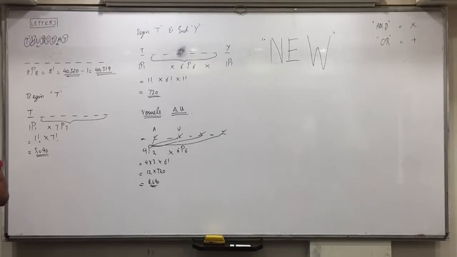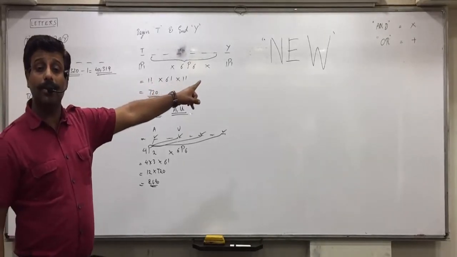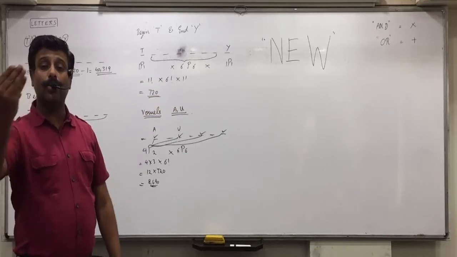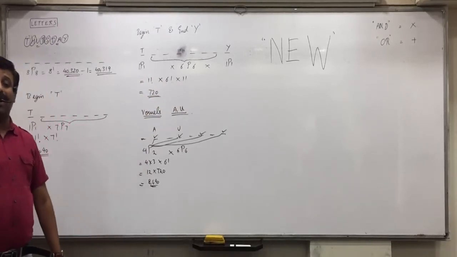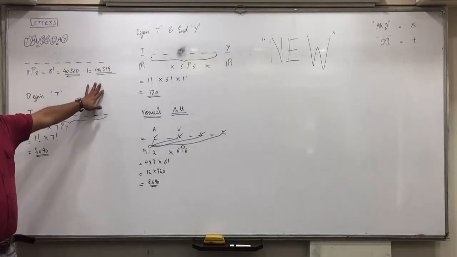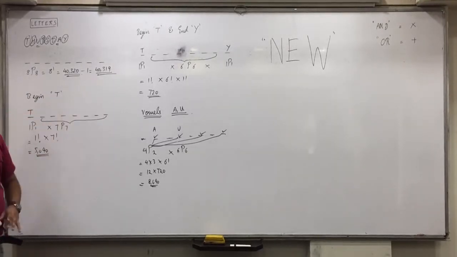40,320 will include all the words, it will include Thursday also. And we have to find how many new words, meaning other than Thursday. So exclude Thursday from that. Remaining how many words are there? If you exclude one word Thursday from that, 40,319.